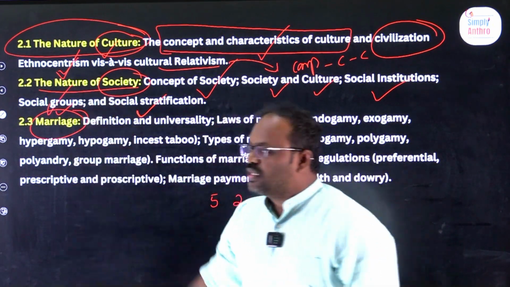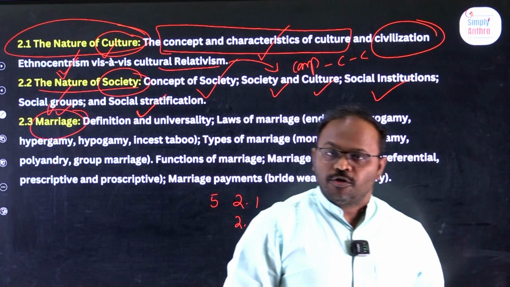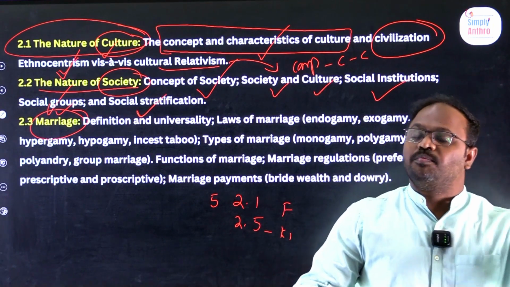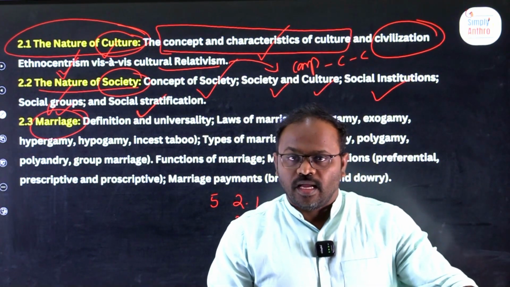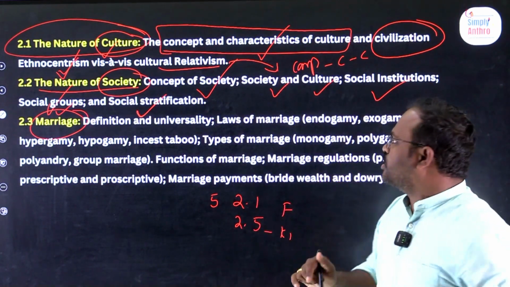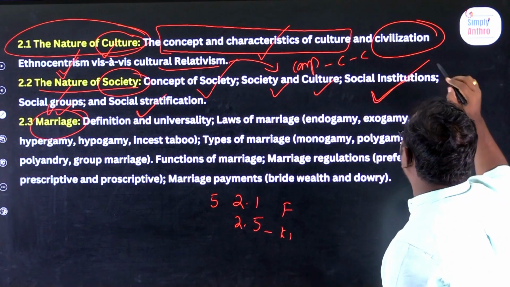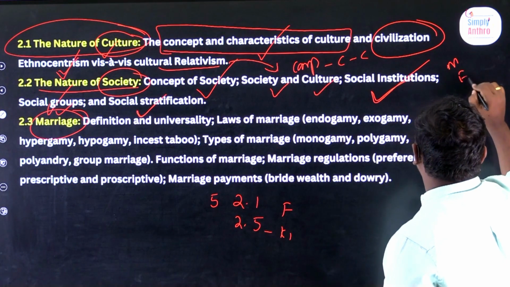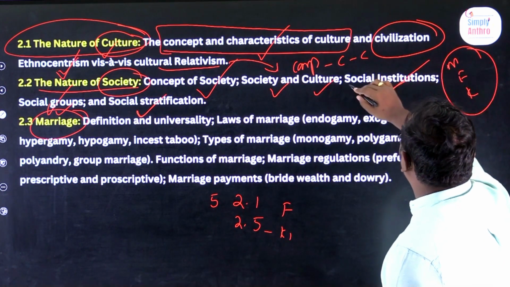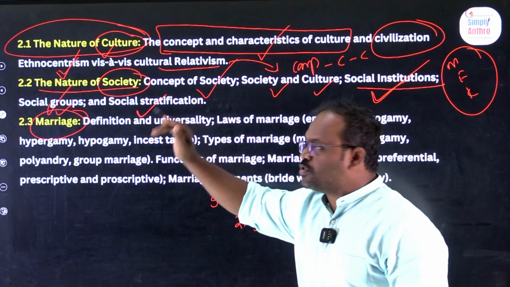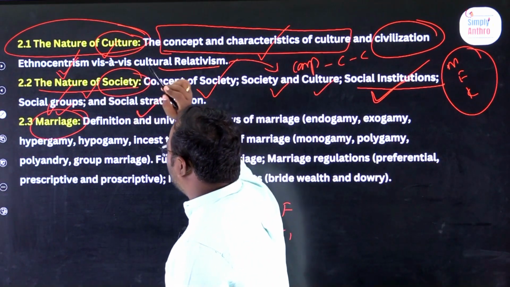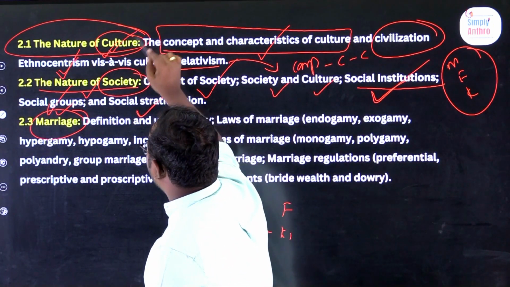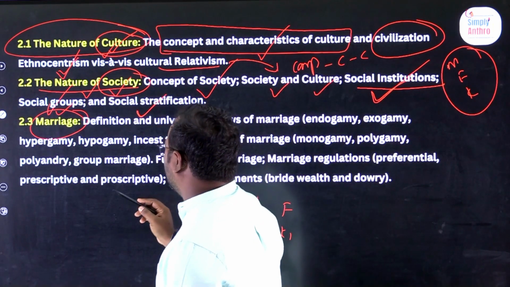There are many social groups: family groups, friendship groups, business groups, employment groups. This is followed by social institutions like marriage, family, kinship. That is about Chapter 2.2, society.